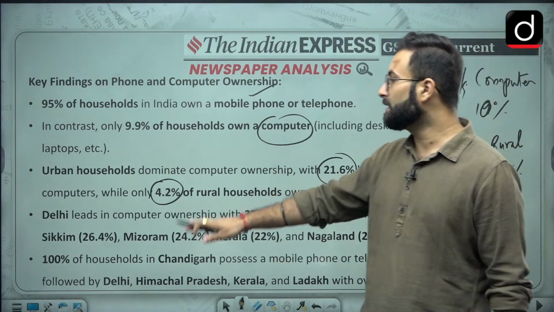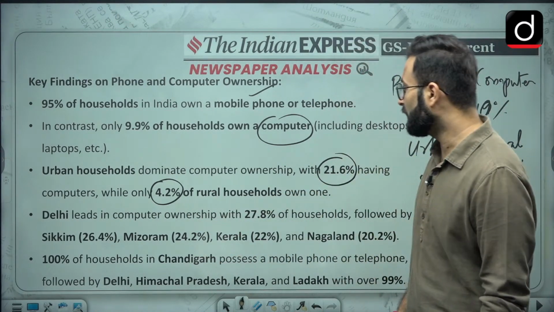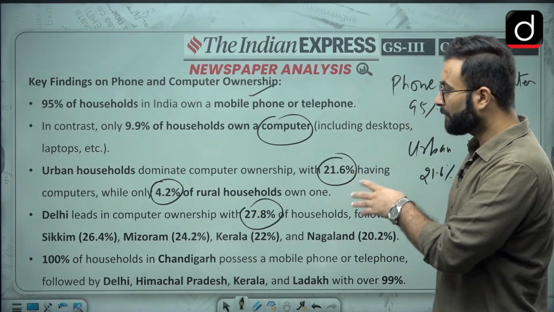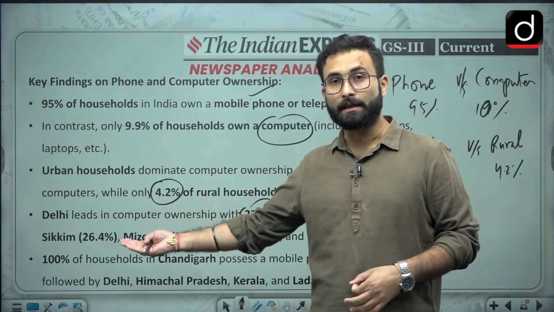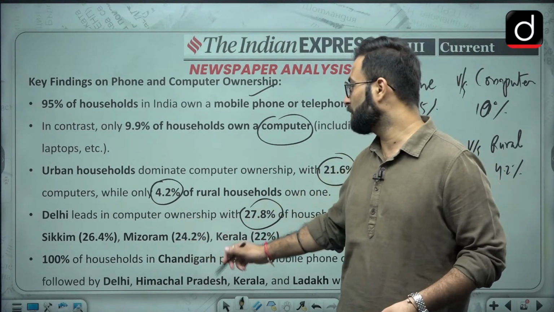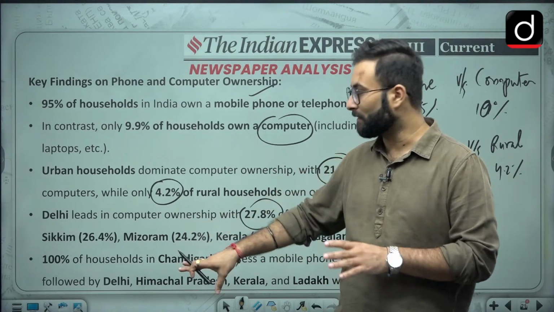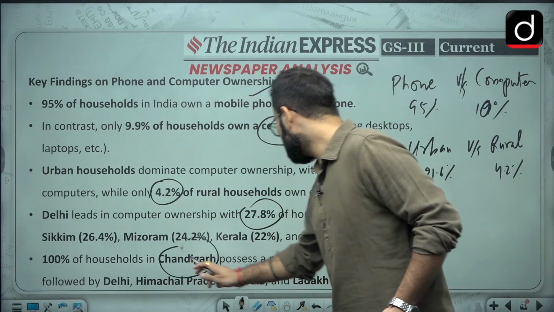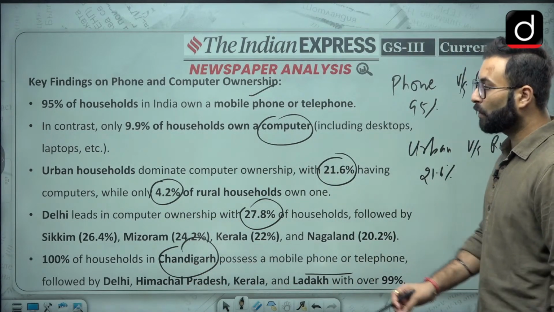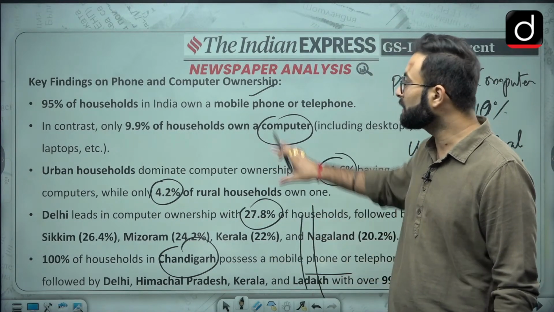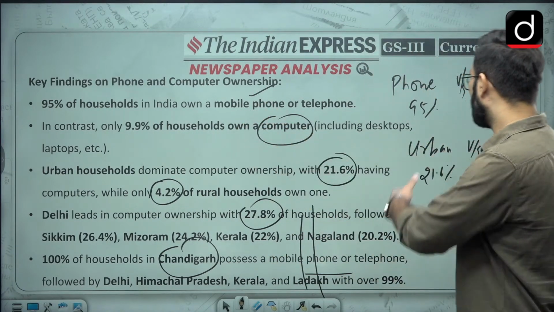Moving further, Delhi leads in computer ownership, with 27.8% of households, followed by Sikkim, Mizoram and Kerala. Here you can see that after Delhi, not Bangalore, but Sikkim has the most computers, okay. So that is the kind of trend which is there. Moving further, 100% of households in Chandigarh possess a mobile phone or telephone, followed by Delhi, Himachal Pradesh, Kerala and Ladakh. These two facts are not very important, but the three facts we have already discussed are important for you.